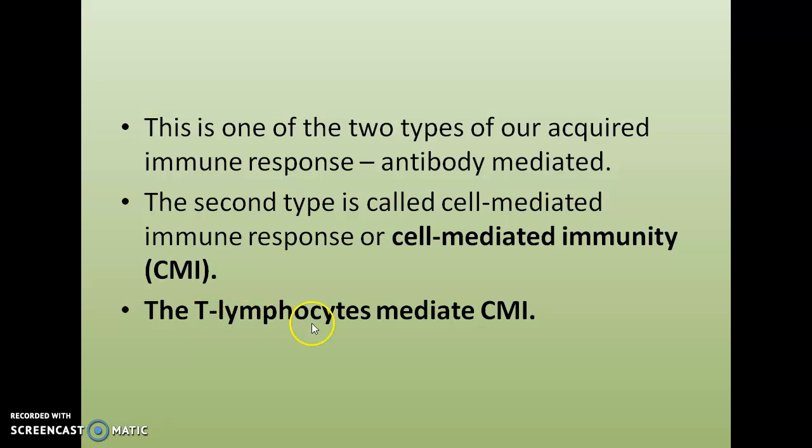The second one is cell mediated immunity or cell mediated immune response. The T lymphocytes mediate cell mediated immune response, whereas antibody mediated or humoral immune responses are produced by B lymphocytes. Because B lymphocytes have the ability to produce a protein termed antibody, whereas T cells can't produce this antibody. That's why they mediate another type of immune response, that is T lymphocyte or CMI, that is cell mediated immune response. Clear?